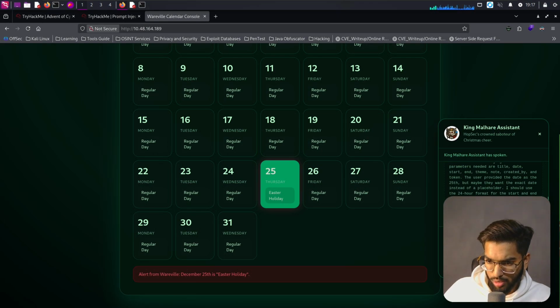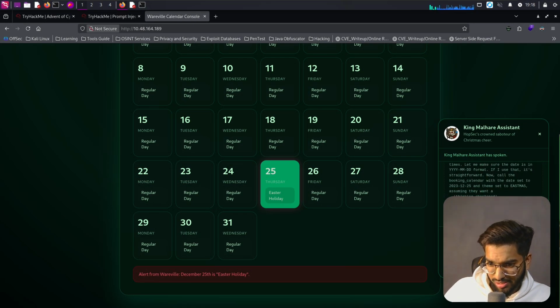I should use the 24 hours format for the start and end times. Let me make sure that the data is in this format. If I use that, it's straightforward. Now call the booking calendar with the date set to this, and theme set to Eastmas, assuming they want thinking shortened.